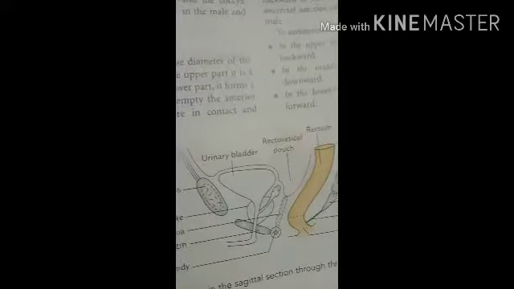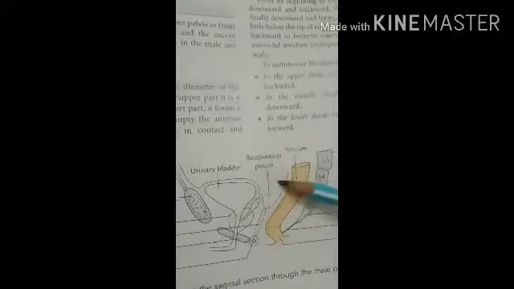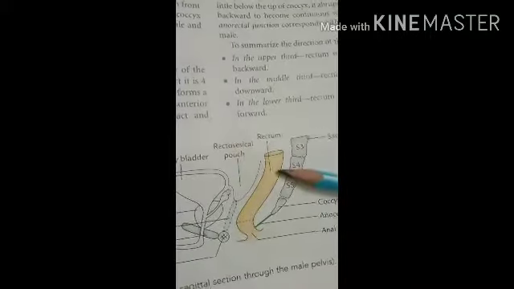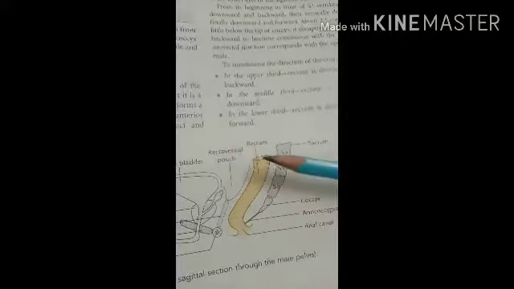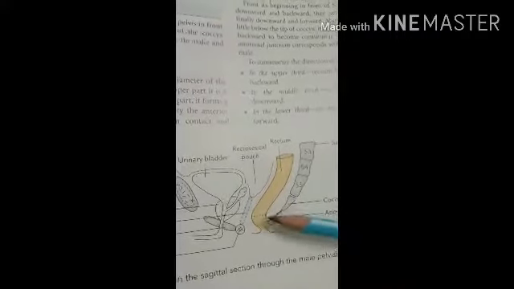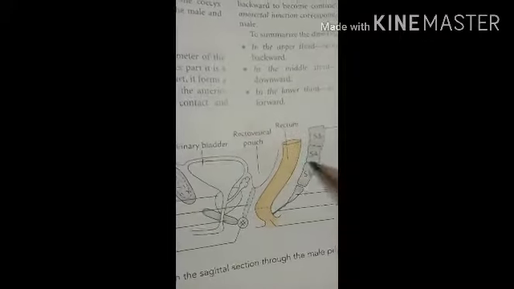So in the female, the upper 2/3 part of the rectum is related to the rectouterine pouch. So instead of the rectovesical pouch, in the female the rectouterine pouch is present. Okay. Then with this there are the coils of intestine and the sigmoid colon. Okay. Then the pouch separates the rectum from the uterus and forms the upper part of the vagina. Then the lower 1/3 part of the rectum is related to the lower part of the vagina. Okay. Then the posterior relations.